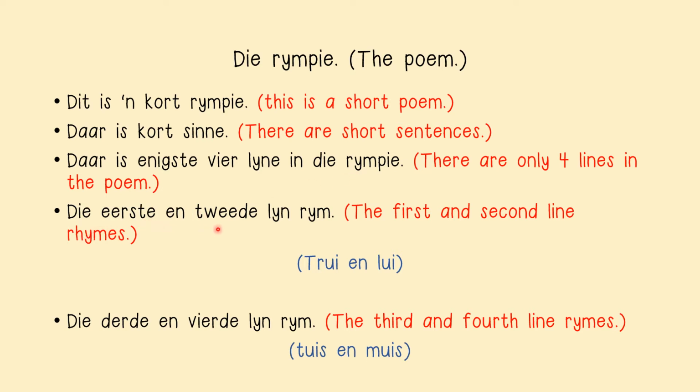Die eerste en tweede lyn rym. The first and second line rhymes. Because at the end of the sentences, let's say tree and lay. Tree and lay, they both rhyme because they have the same phonic sound at the end. Die derde en vierde lyn rym. The third and fourth line rhymes. We have taste and mace. Because we have the same phonic sound at the end, that means now that they rhyme.